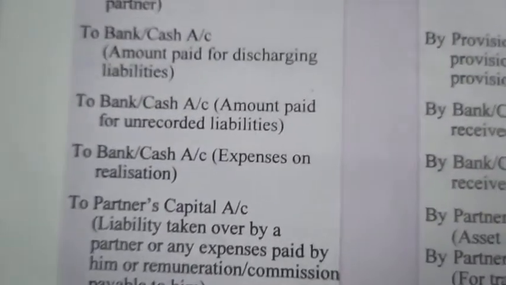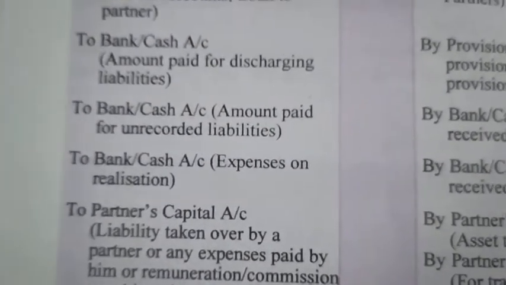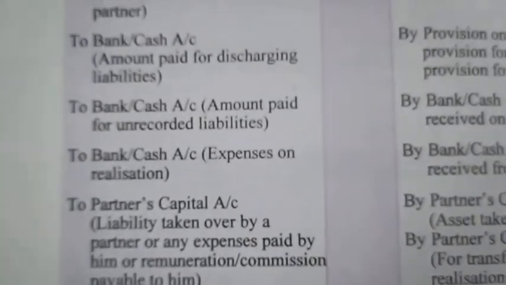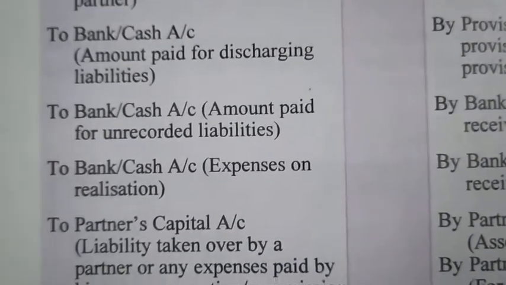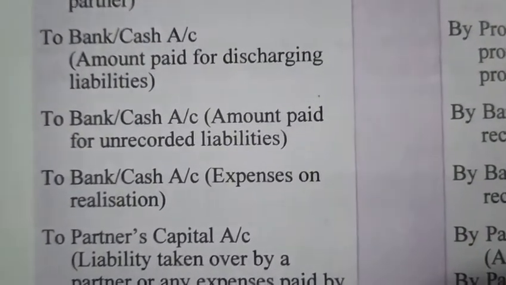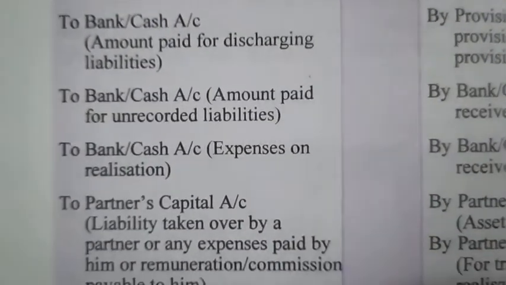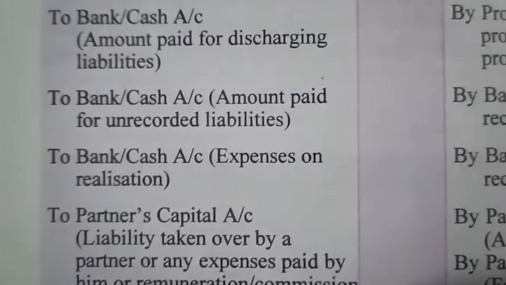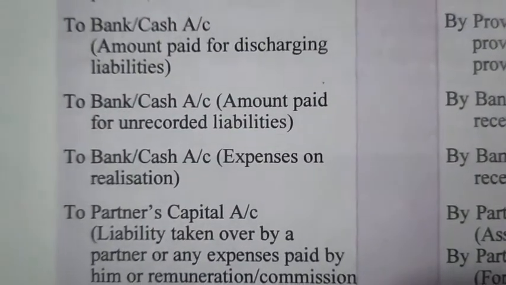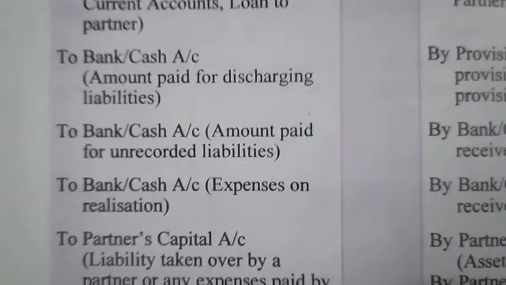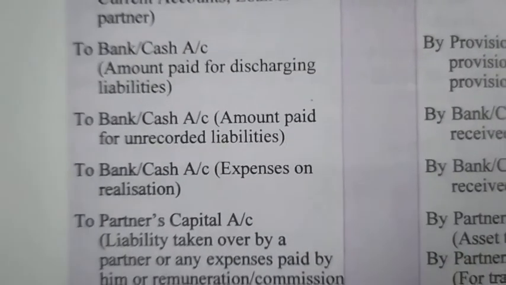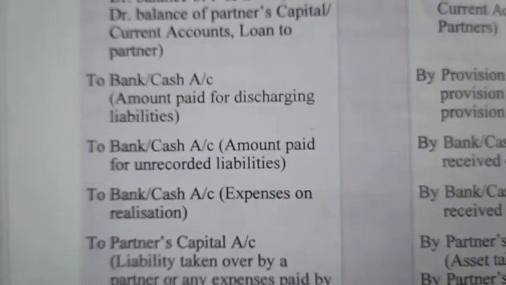In the process of dissolution, when the assets are sold, liabilities are paid off, some expenses are also incurred. Those all the expenses are shown on the debit side of realization account. Just keep in mind all the expenses are shown on the debit side of realization account and all the incomes are shown on the credit side of realization account.